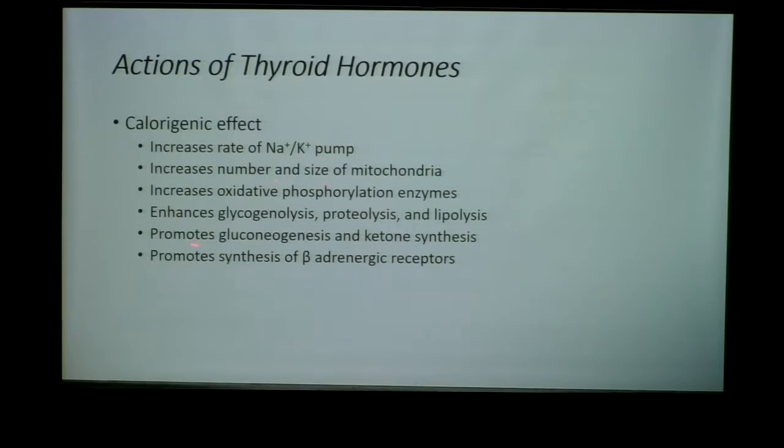It enhances glycogenolysis, so breaking down of glycogen to free glucose so that we can use it to make energy. Proteolysis, breaking down of proteins, again, to free energy. And lipolysis, breaking down of fats to make ketones and fatty acids. Again, freeing up energy, freeing up sources of making ATP. It promotes gluconeogenesis, which is helping to push more blood glucose into our bloodstreams to be liberated in other cells, again, in an effort to free energy to make ATP. And then ketone synthesis is another breakdown product that we can use to make ATP. And then it promotes the synthesis of beta-adrenergic receptors.